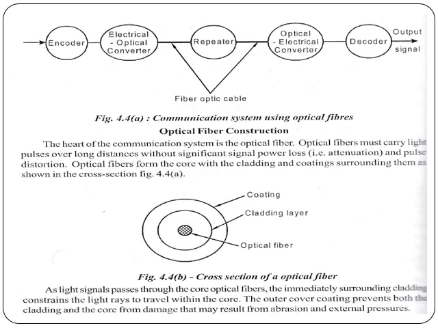You can see how that process works in the general way. We have an encoder, which converts electrical into light, then a repeater, where we have connectivity through the fiber optic cables. Then we have an optical to electrical converter, that is a decoder, and then we get the output signal.